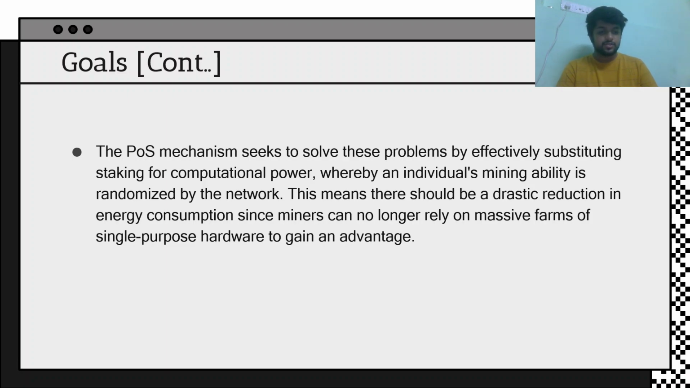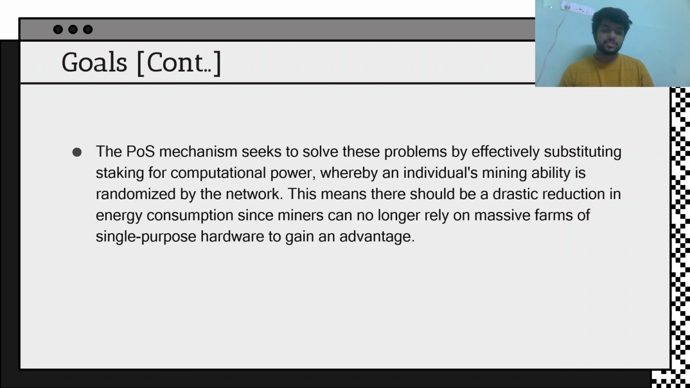This means there should be a drastic reduction in the energy consumption, since the miners can no longer rely on massive farms of single-purpose hardware to gain an advantage. Yeah, that's another main point: in proof of work, if you have a lot of money and power, you can outperform the competition by building huge farms, combining a lot of GPUs together to mine and gain an advantage.